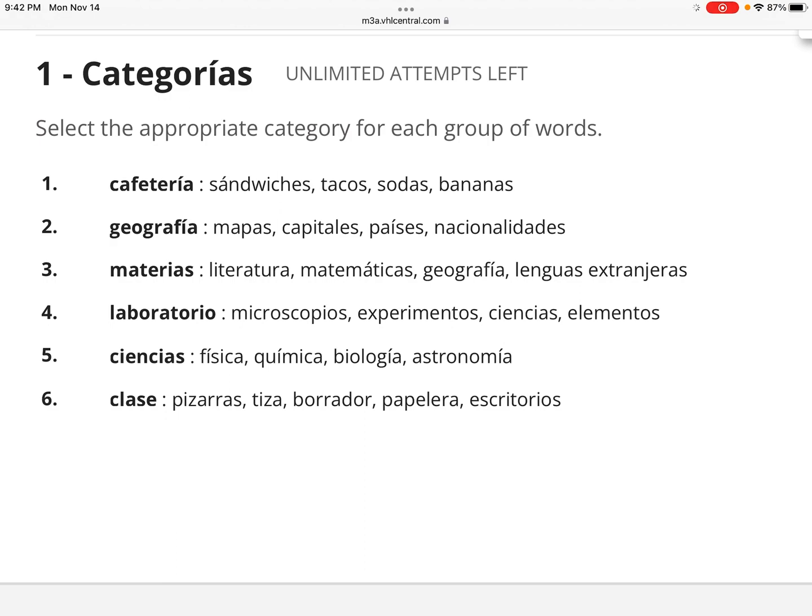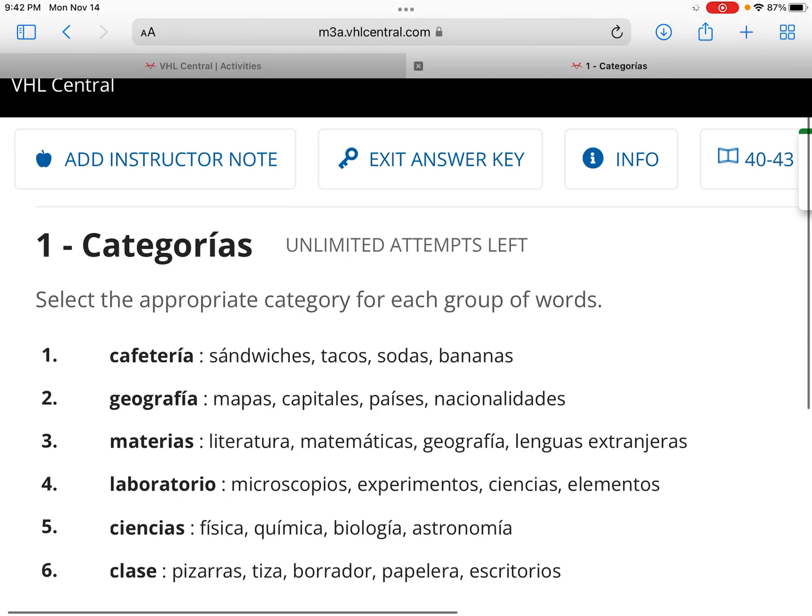Notice a lot of cognates. Laboratorio, microscopios, experimentos, ciencias, elementos. Number 5, ciencias, types of sciences: física, química, biología, astronomía. So physics, chemistry, biology, and astronomy. And in your class, you have some pizarras, boards, tiza, chalk, borrador, eraser, papelera, waste basket, and escritorios are some desks, okay? So that was our homework for today.